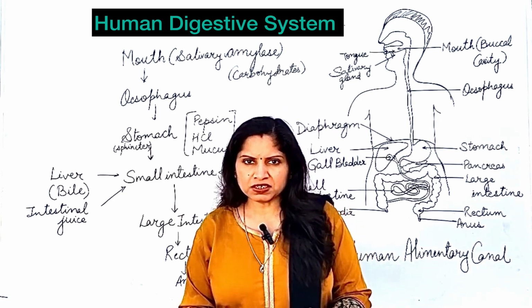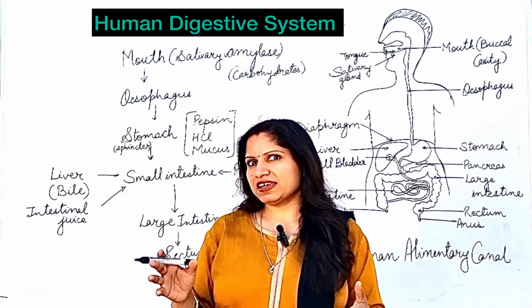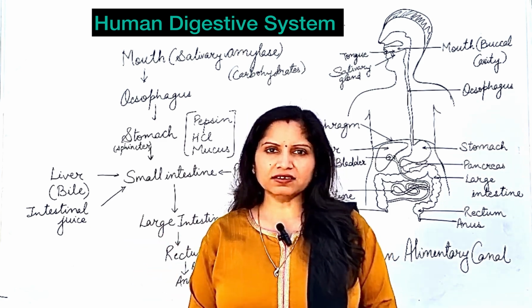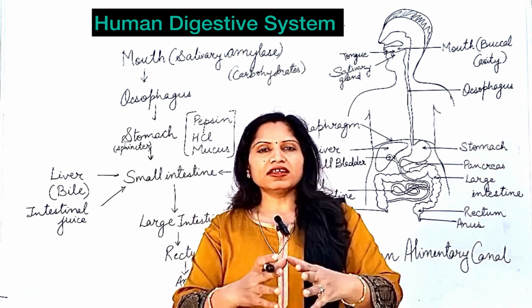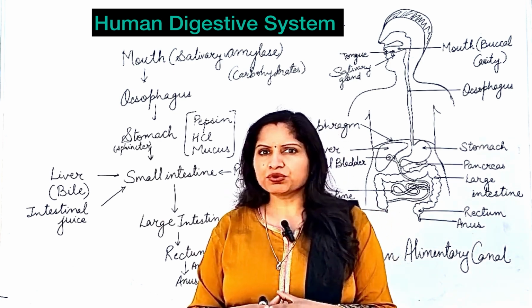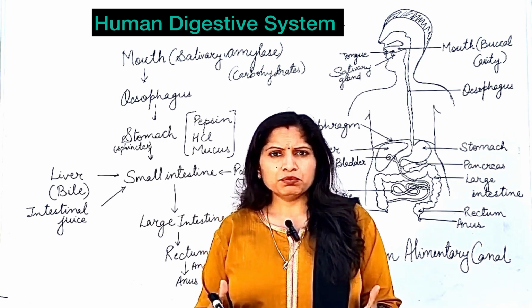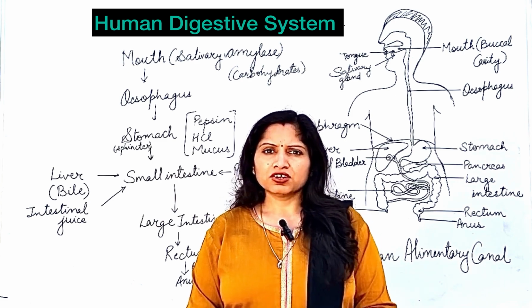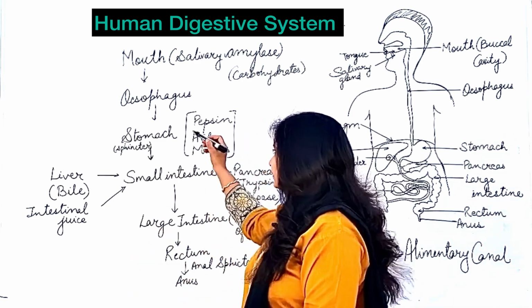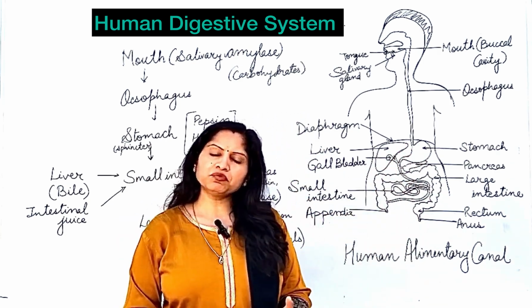What is the function of pepsin? Pepsin helps in the digestion of proteins. So that is why I am saying that the digestion of protein is going to start in the stomach. Okay, next important thing. Pepsin is going to help in the digestion of proteins. Apart from that, HCl is also secreted in the stomach. They both can destroy the stomach, because the walls of the stomach are themselves made up of protein only.